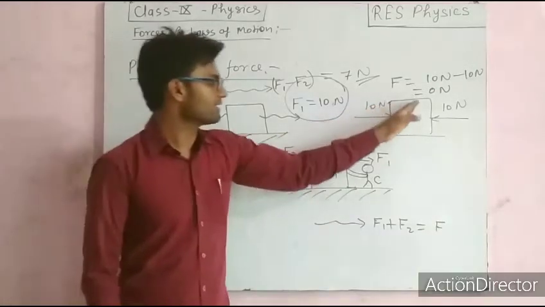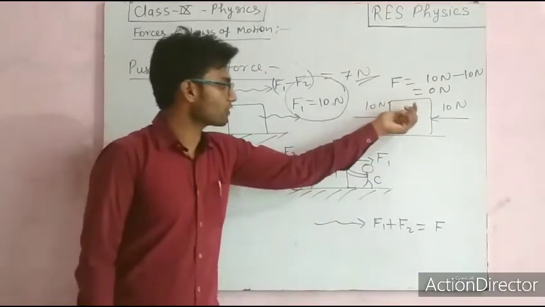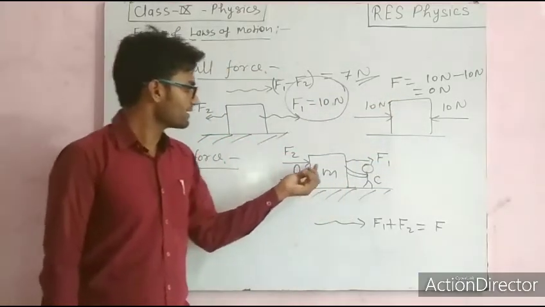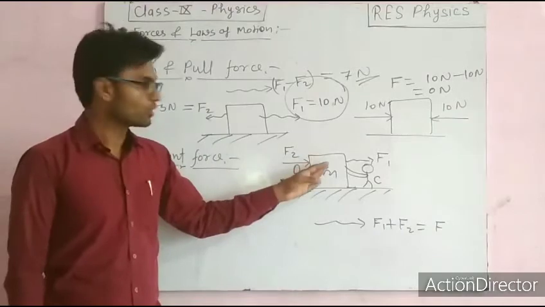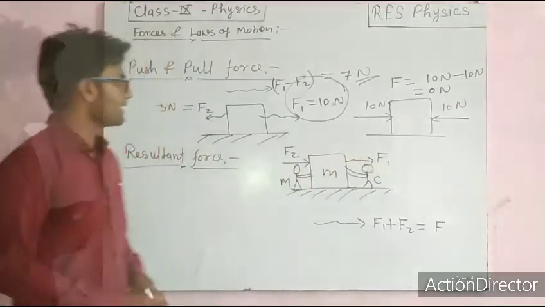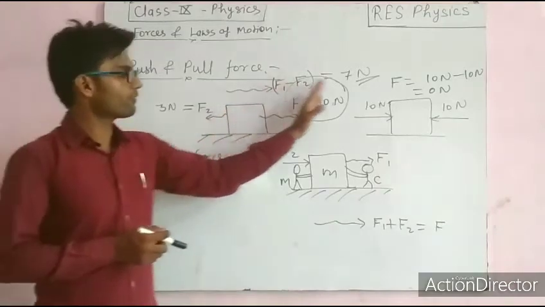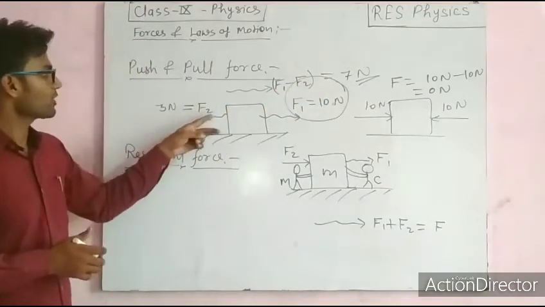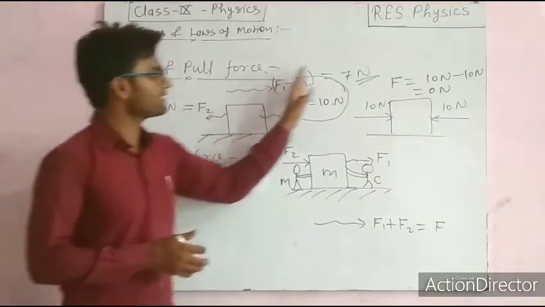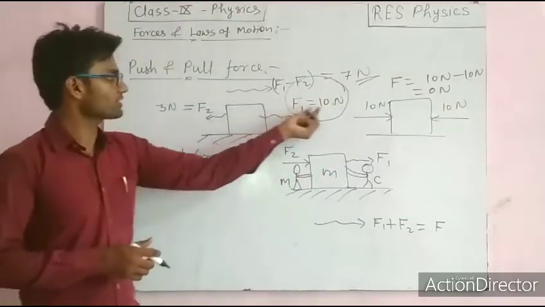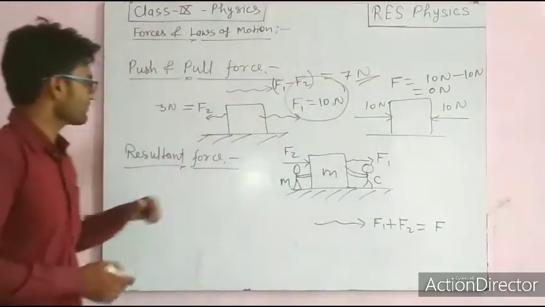Here the resultant force is 0, so the object is not moving. Here the resultant force is non-zero, so the object is moving in the direction of the resultant force, because this 10 Newton is more than 3 Newton.